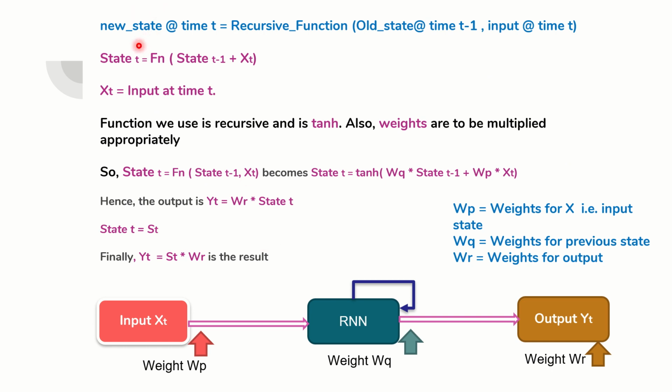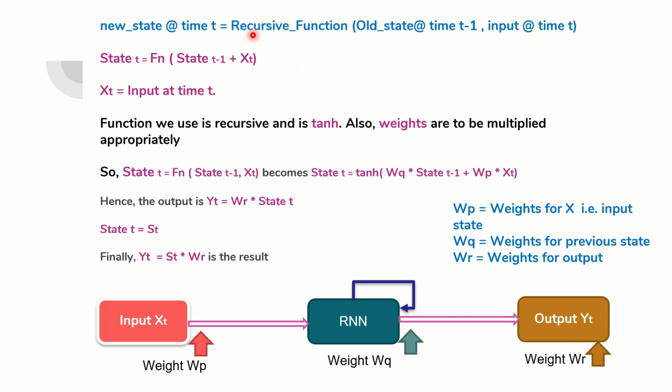Now, what do we need? We need the new state at time t. This is our requirement. The new state at time t is nothing but a recursive function of the old state at time t minus 1 and the input at time t. The old state at time t minus 1 is nothing but the recent past, and the input at time t is nothing but the current time.